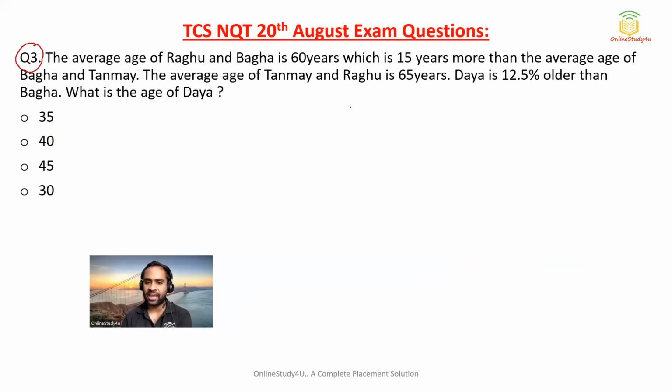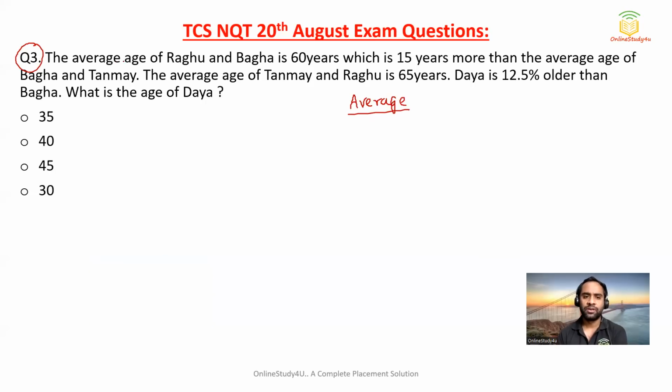Next is a problem from the topic average. There are a lot of questions asked on average in the TCS. Now, the average age of Raghu and Bagha is 60 years.